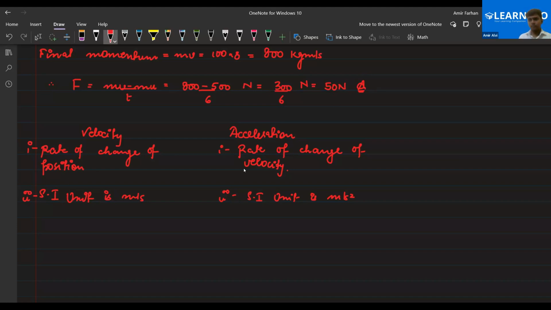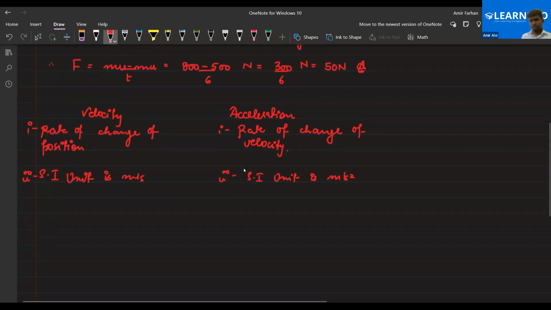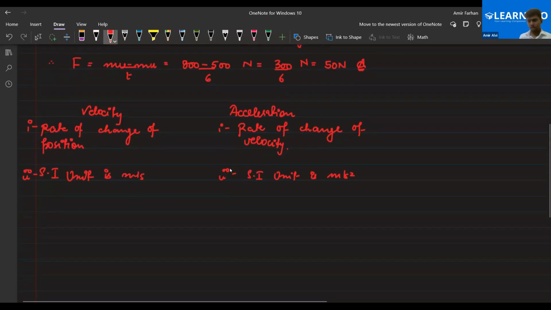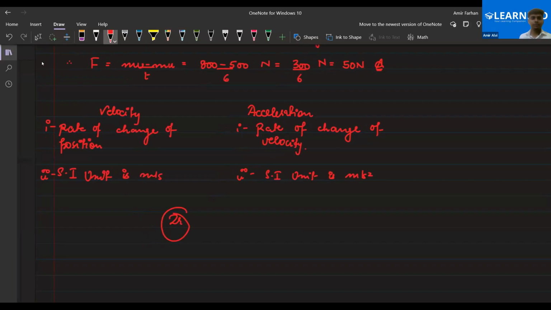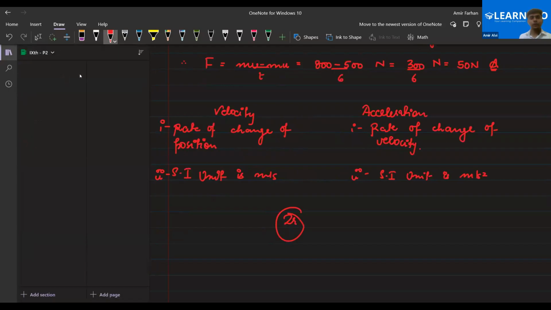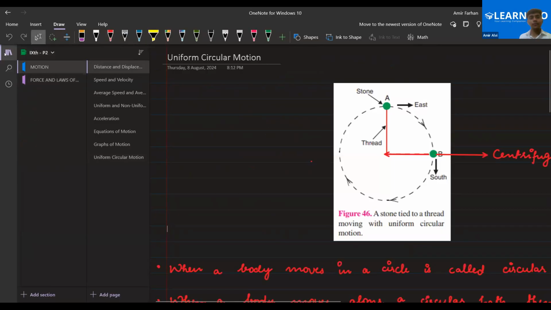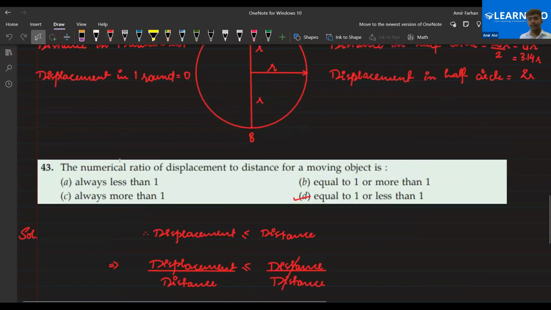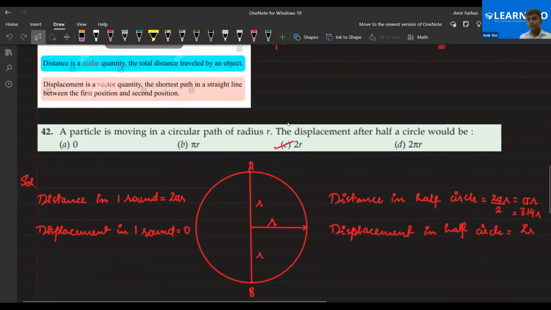It's an MCQ question. What would be the displacement of a particle moving in a circular path of radius r after a displacement of half a circle? Option A is 2 pi r. Option B is 2r. We have done this question in the class. Look, a particle moving in a circular path of radius r, the displacement after half a circle would be 2r.